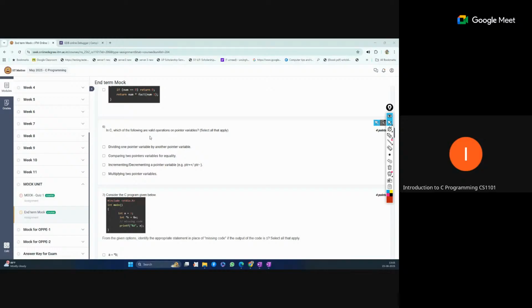So in C, which of the following are valid operations on pointer variables? This is pointer arithmetic, which we'll discuss in week 7, so that is not discussed here. Can we divide one pointer variable by another pointer variable? The divide operation is not supported, so that is not valid.